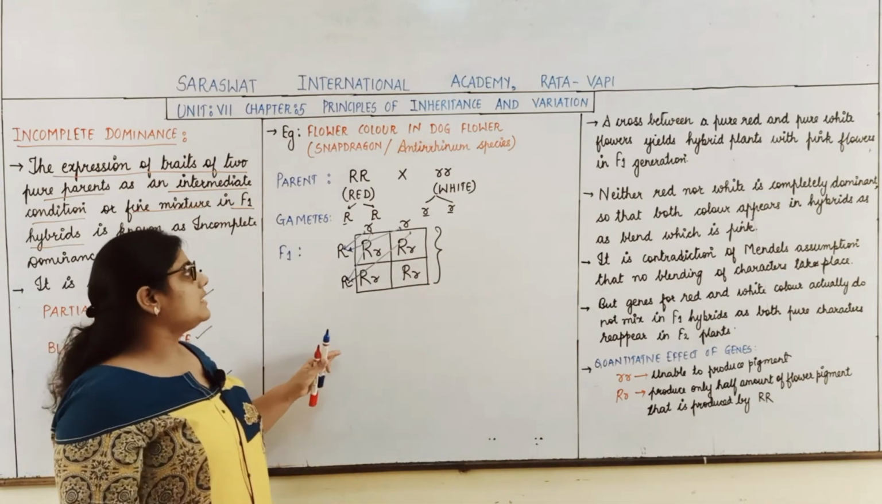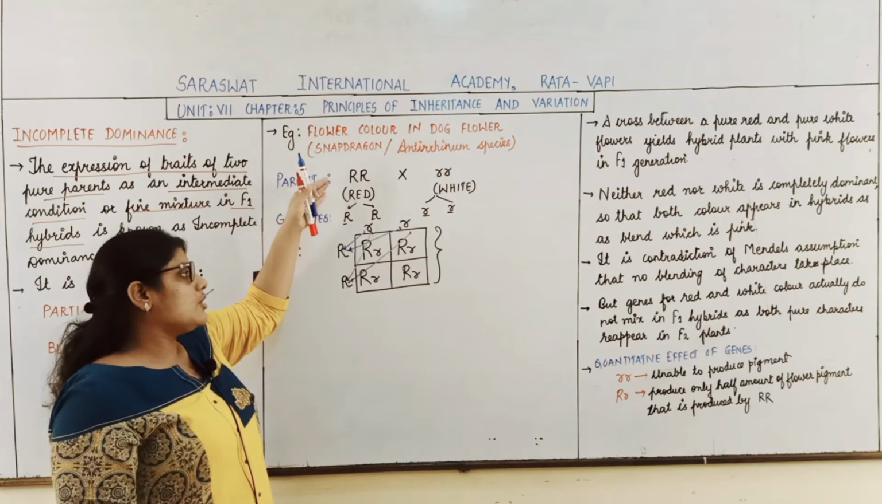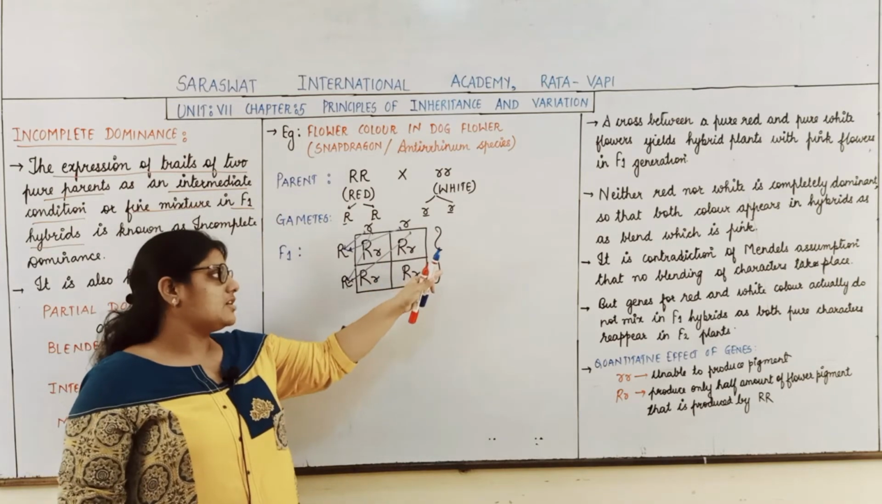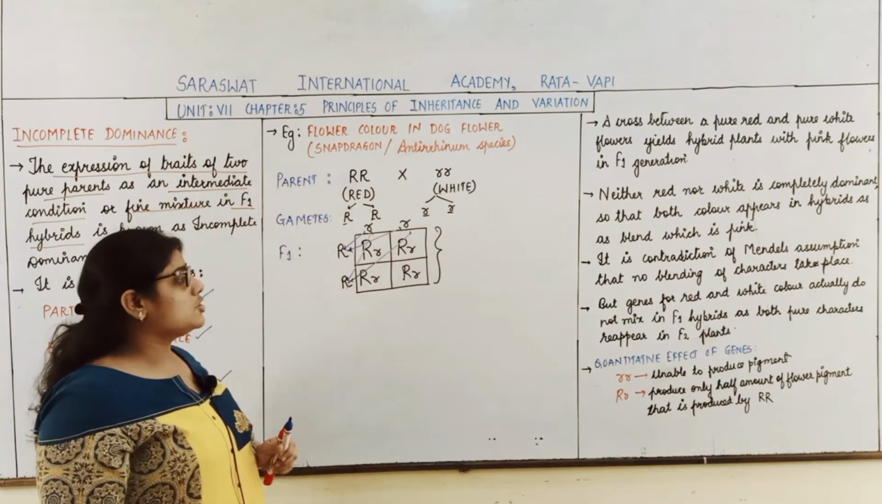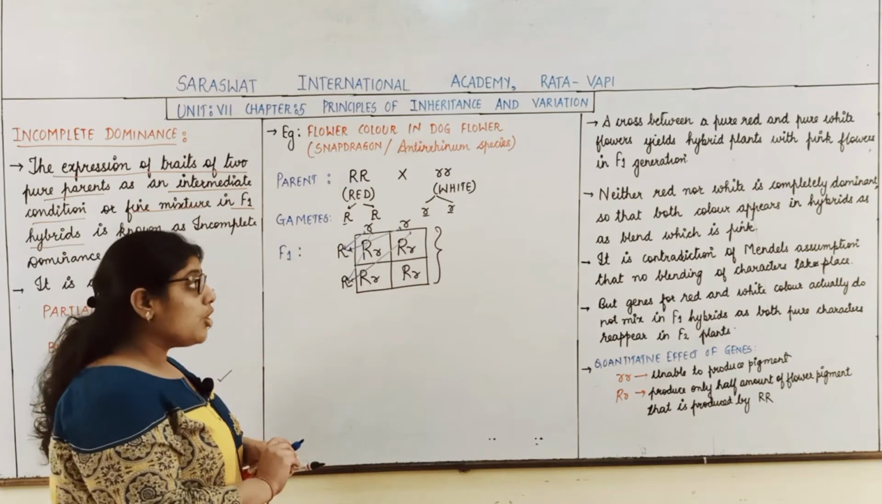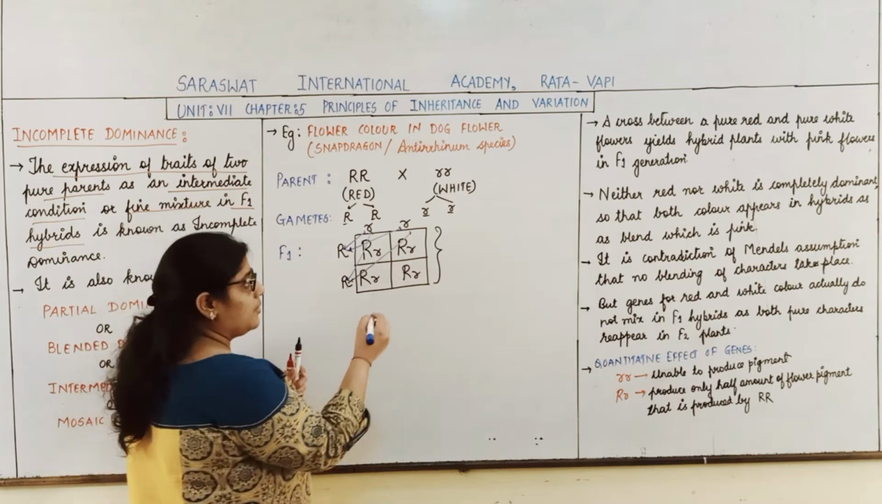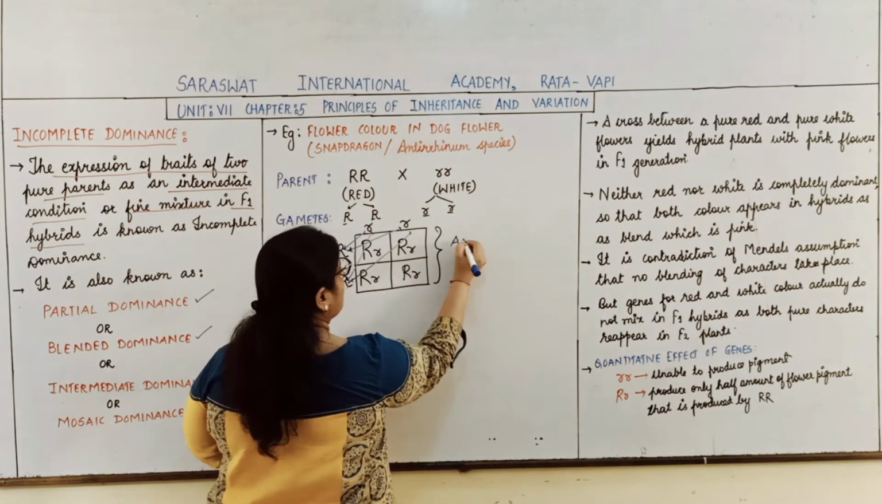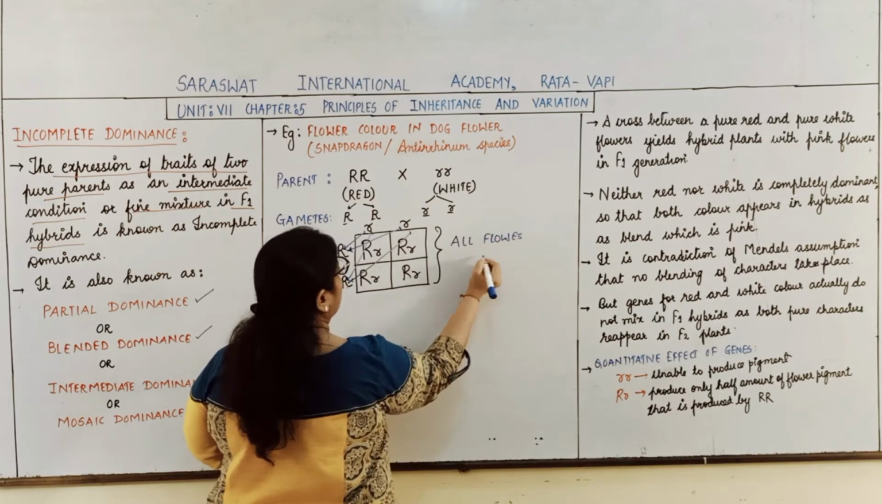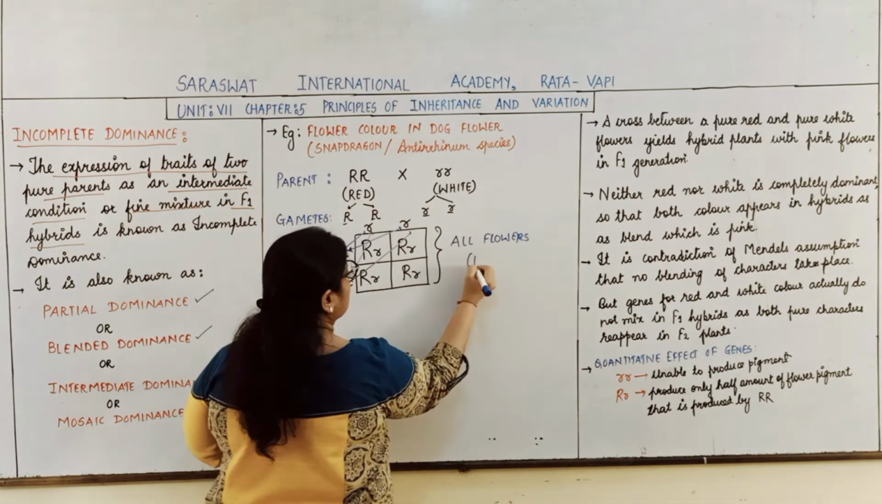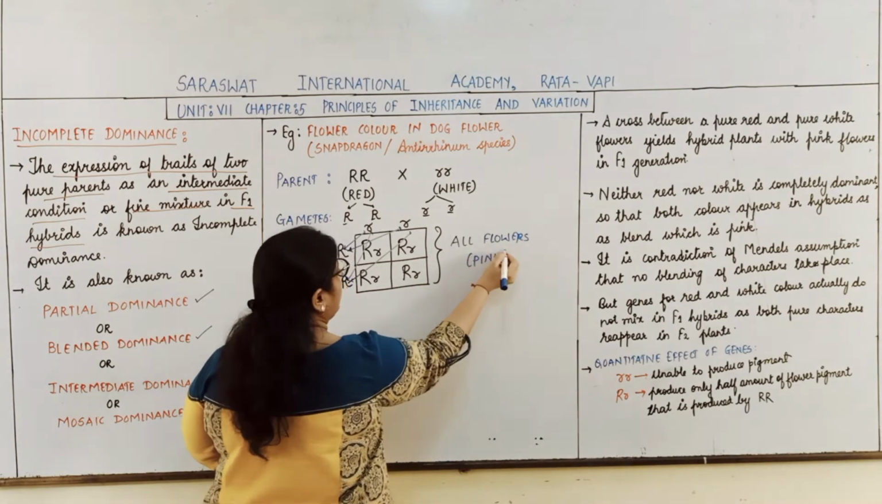Now, according to Mendel, what should be the result? If red was dominant, all the flowers should be red. If white was dominant, all the flowers should be white. But what result did we obtain by crossing this? Here, all the flowers were of which color? They were of pink color.